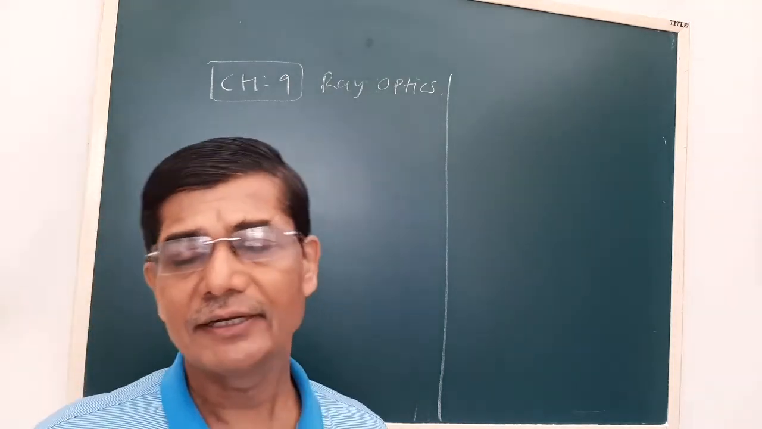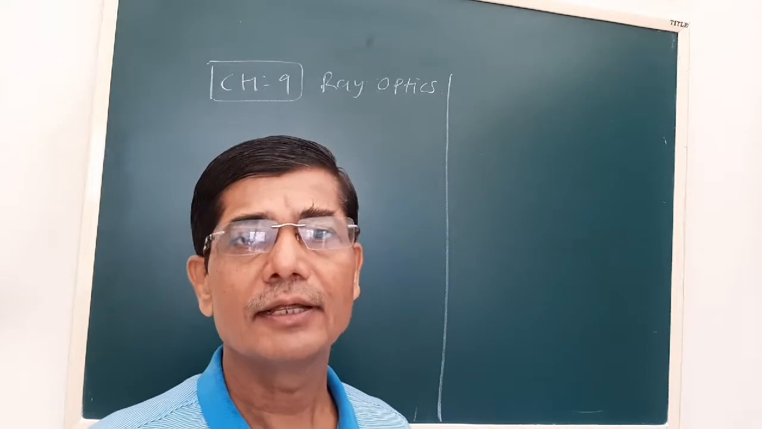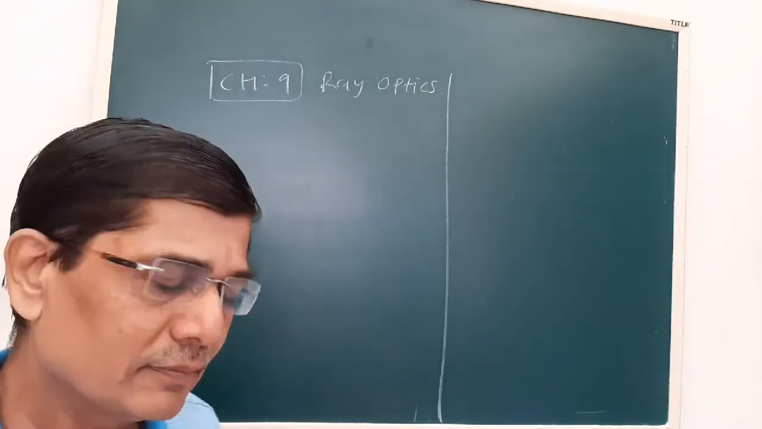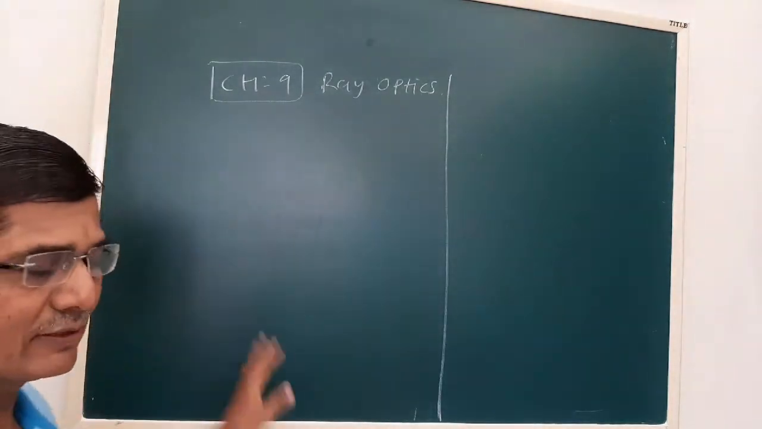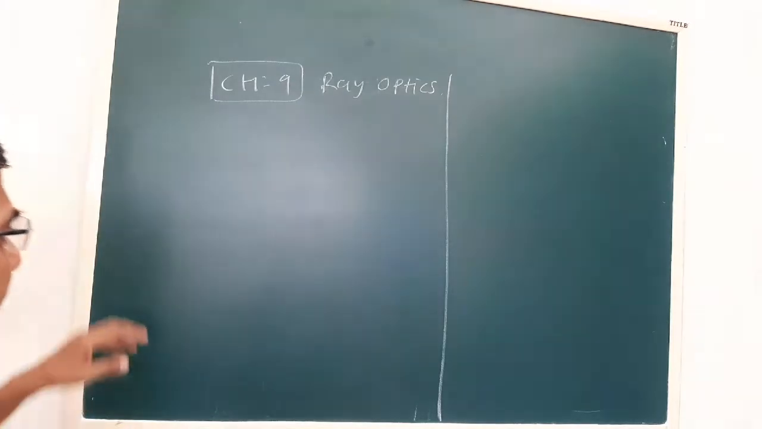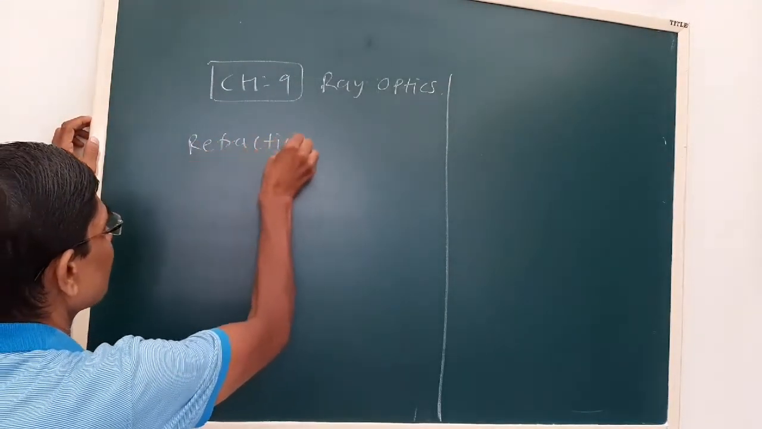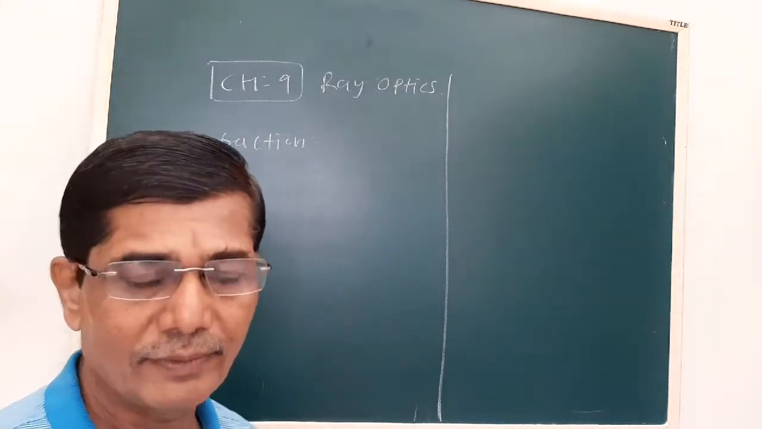We derived the mirror formula and the equation of magnification, or linear magnification, and we took some examples also based on this. Today we proceed further in lesson number 9. So we start with refraction. This is a familiar phenomenon to us.